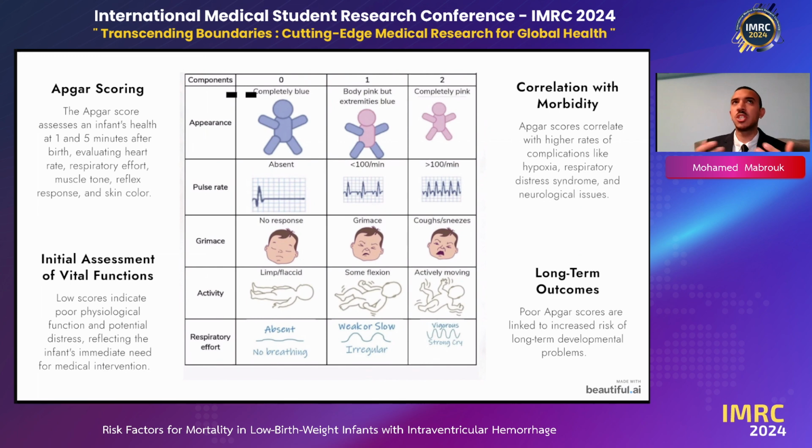What is the relation with morbidity? When APGAR scores are very low, there is a higher rate of complications such as hypoxia, respiratory distress syndrome, and neurological issues. For long-term outcomes, low scores are linked to an increased risk of long-term developmental problems.